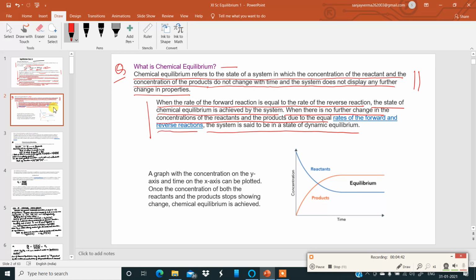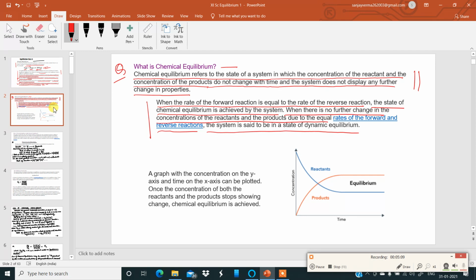One new word over here under equilibrium. When there is no further change in the concentrations of the reactants and the products due to equal rates of the forward and the backward reaction, then the system is said to be in a state of dynamic equilibrium.